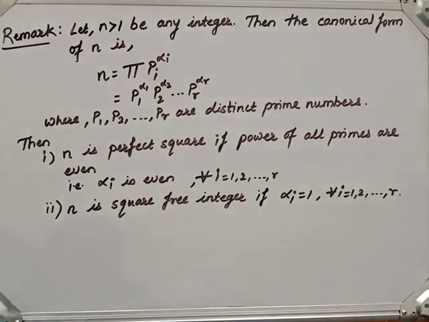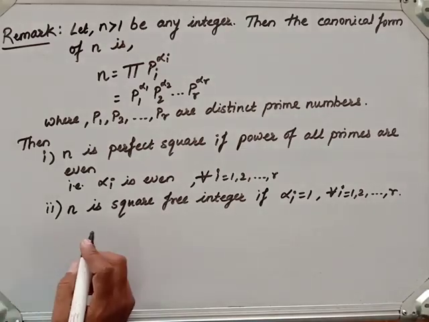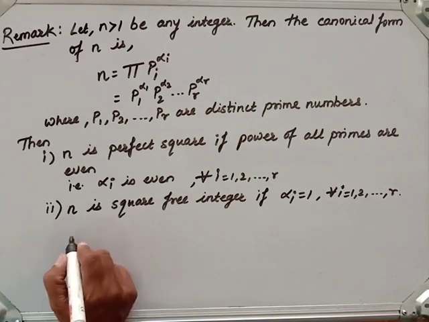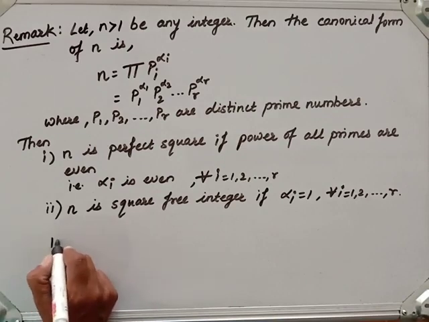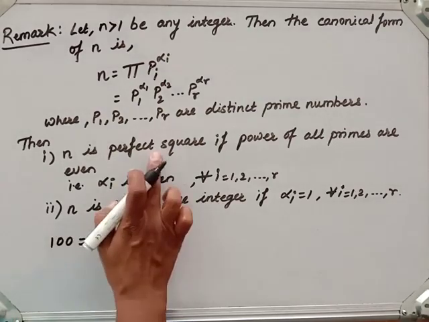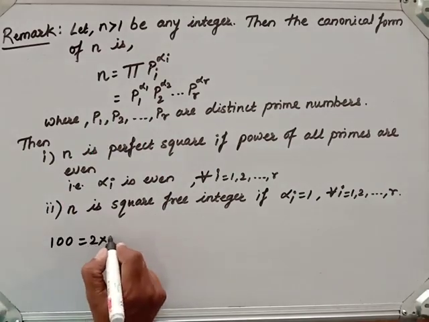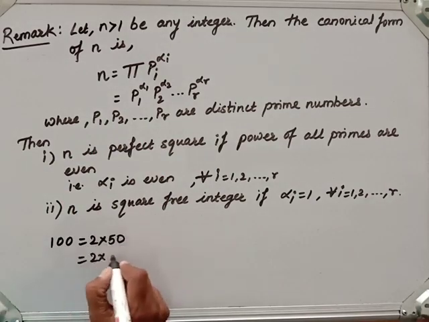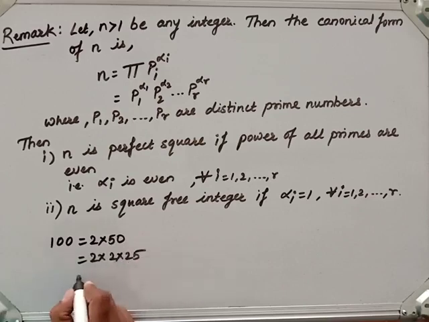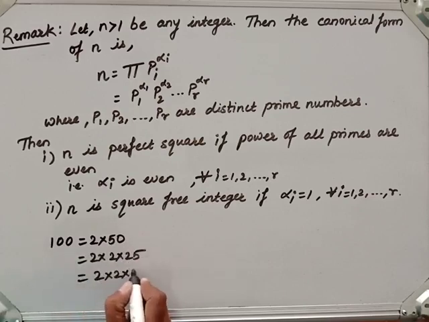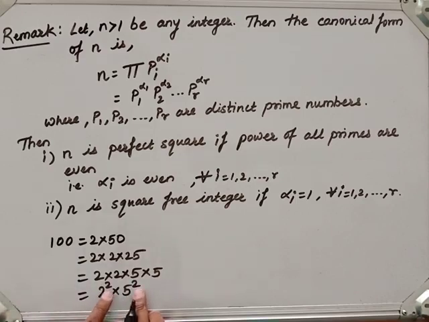Now as we saw in the example, look there. As we see, 100 is a perfect square. So if I want to write 100 in canonical form, it will be 2 into 50, then 2 into 2 into 25, so that will be 2 into 2 into 5 into 5. So we know it can be written as 2 square into 5 square. Here look, this is alpha 1, this is alpha 2. They are even. So it is a perfect square number.